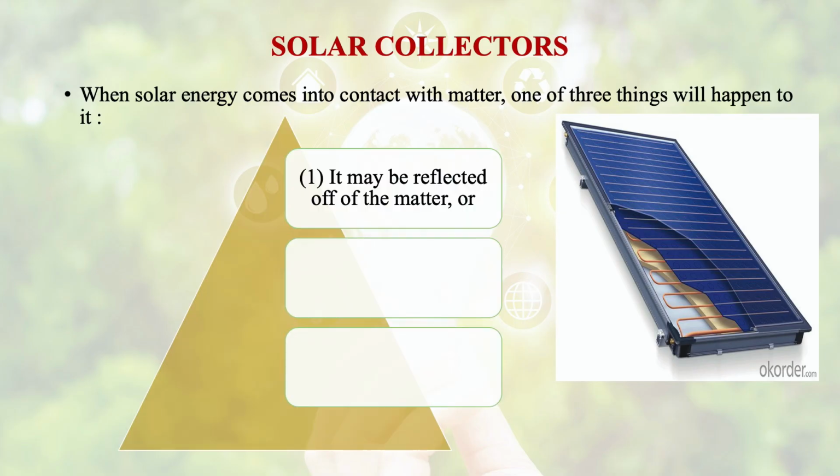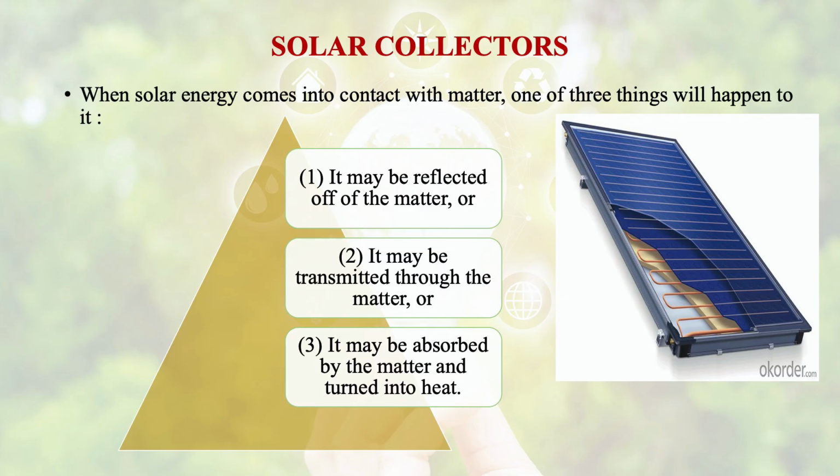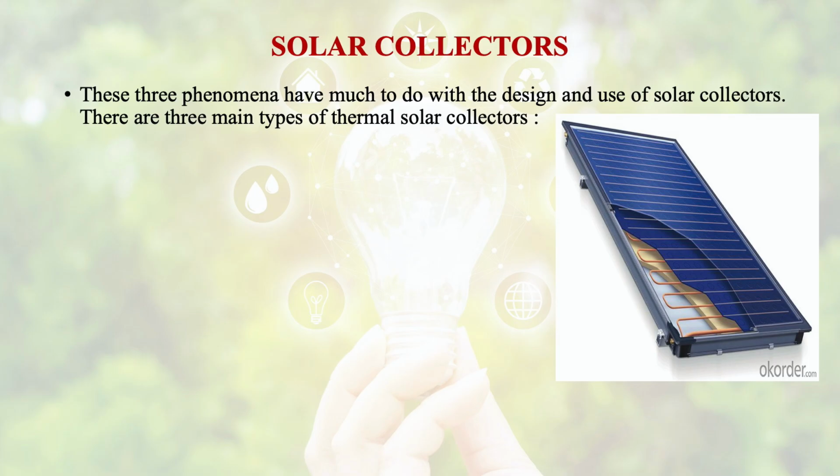It may be reflected off the matter, or it may be transmitted through the matter, or it may be absorbed by the matter and turned into heat. So these three phenomena have much to do with the design and use of solar collector. There are three main types of thermal solar collectors depending upon the temperature range on which they are used.